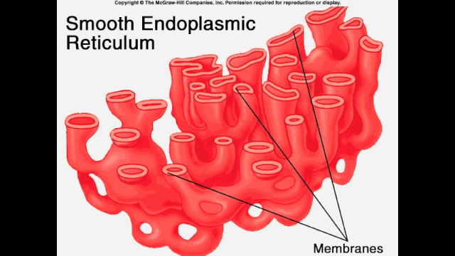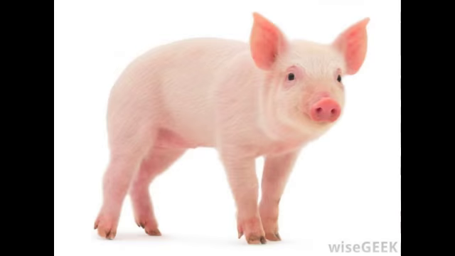Smooth endoplasmic reticulum is to the cell as pig is to the farm. The smooth endoplasmic reticulum produces